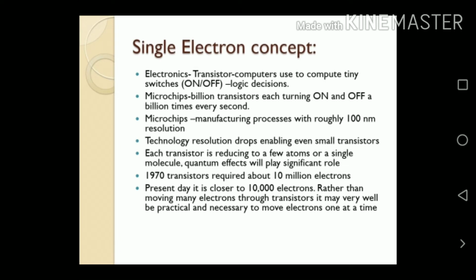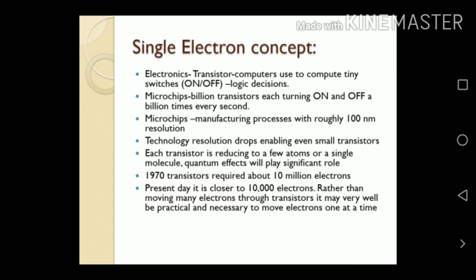Next we discuss the single electron concept. Already we know that electronics is the branch of physics which deals with semiconducting devices and their performance. Semiconductors are partially conducting materials. Semiconductor devices are the diode, transistor, field effect transistor, UJT, silicon controlled rectifier, etc. But here we consider the transistor. A transistor is a transfer of resistance. Transistors are used in computers as a switch. Switch means on or off circuit for logical decisions.